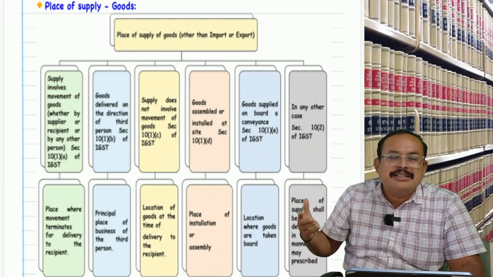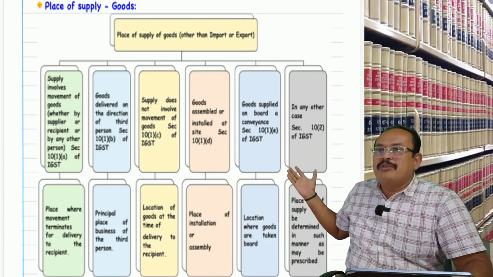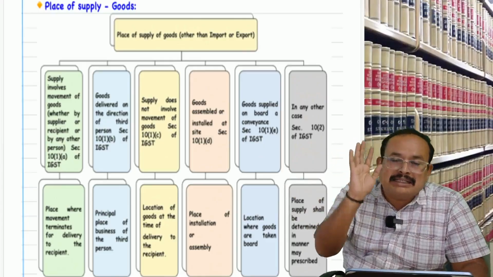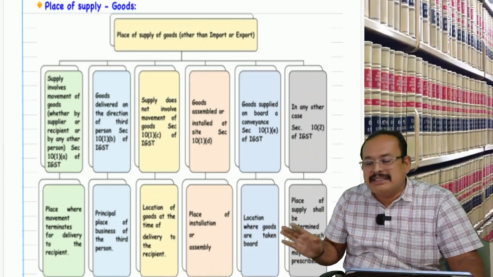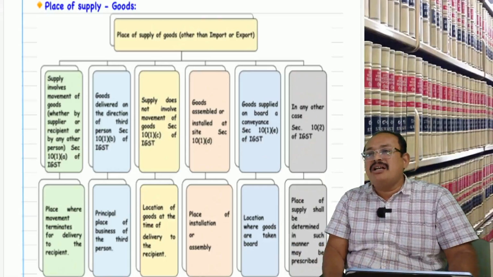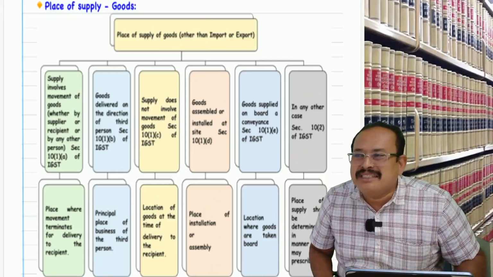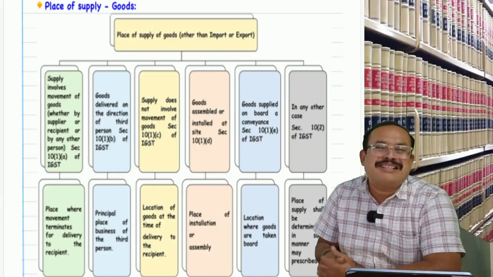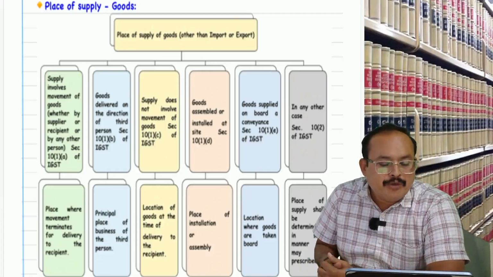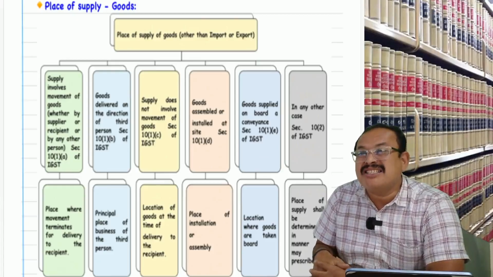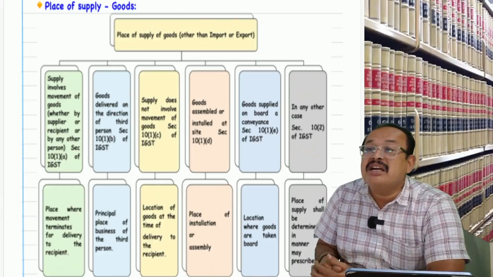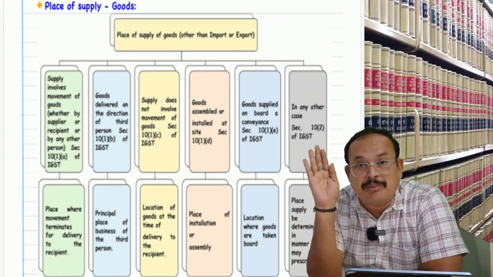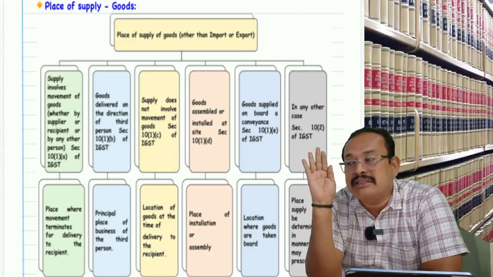In this process, the entire place of supply for supply of goods is presented here. It is in the case other than the import or export of goods, that is, the goods supplied within India. Section 10, subsection 1, followed by clause A, clause B, clause C, clause CA, clause D, clause E of the IGST Act. Whenever you refer to the place of supply, the section belongs to IGST only.